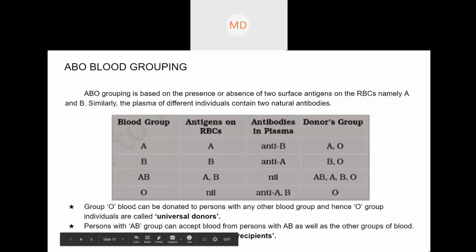I will show you. Okay. First, ABO blood grouping.